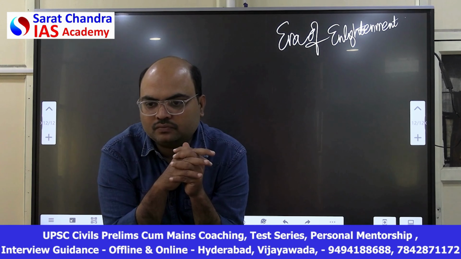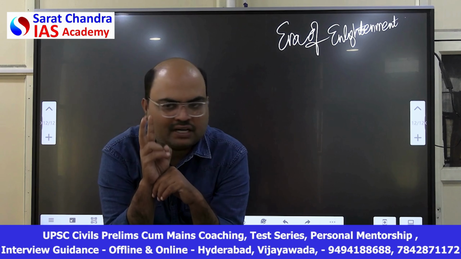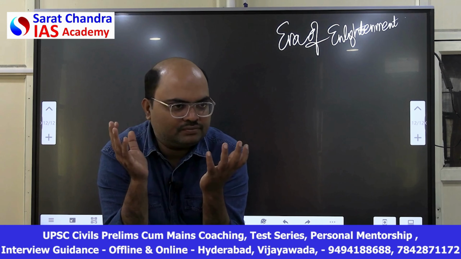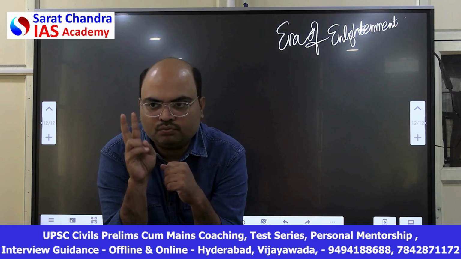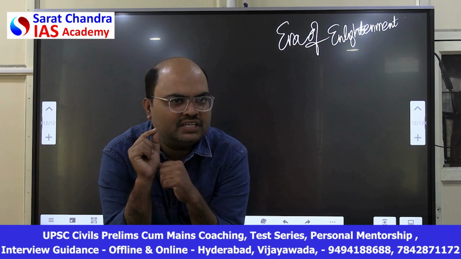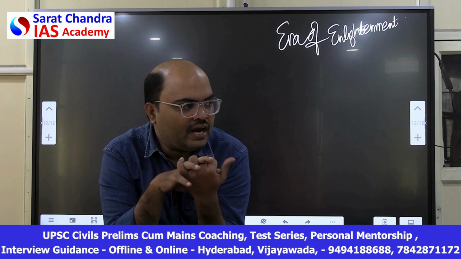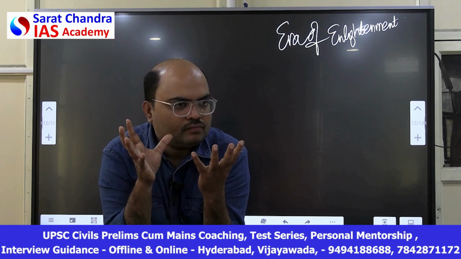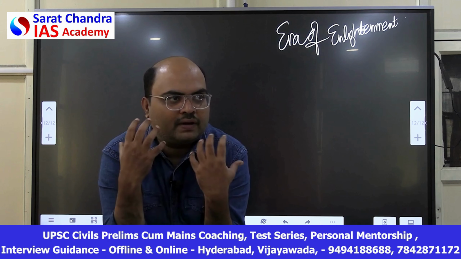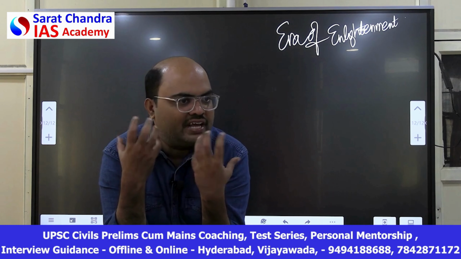I will give you two great examples of this era of enlightenment. Two people represented this era. There were countless people, but my favorite are two. First one, Isaac Newton. He was the first great scientist belonging to that era, and he did great things. He invented the scientific method: how to apply knowledge in order to understand the laws of the universe, the laws of nature.